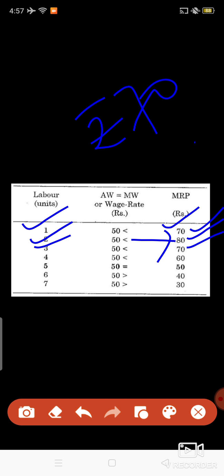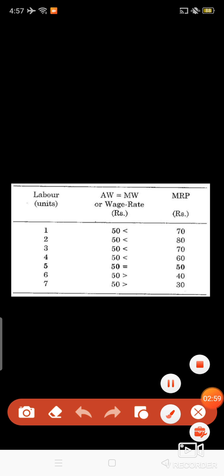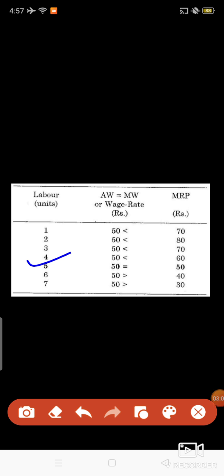Third labor 70, again more than the wage. It is profitable. Fourth 60, profitable. Fifth 50, so here both are equal. If the firm hires beyond the fifth, then it is 40, which means the wage rate is more than marginal revenue product, which is a loss for the firm. So the firm will hire only up to the fifth unit of labor to maximize its profit.